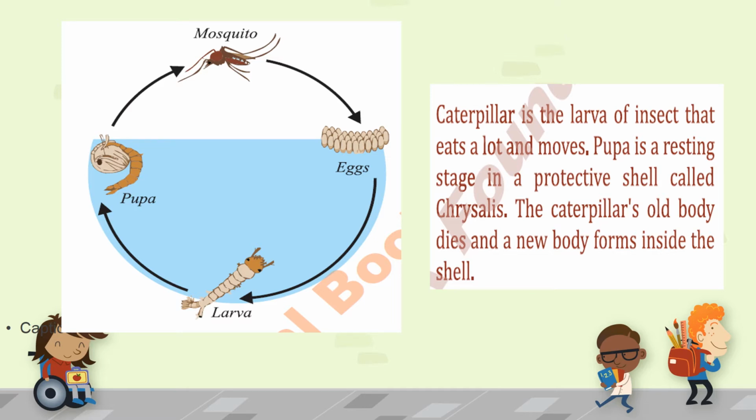This pupa is a resting stage. It has a protective shell over it, called the chrysalis. Then the caterpillar's old body dies in this shell, and it transforms into the mosquito.